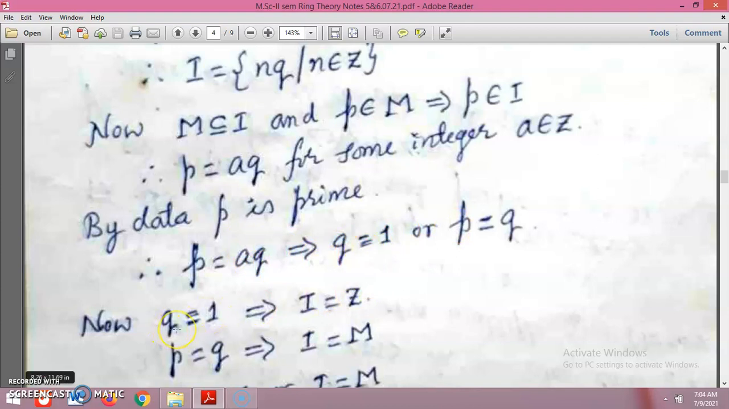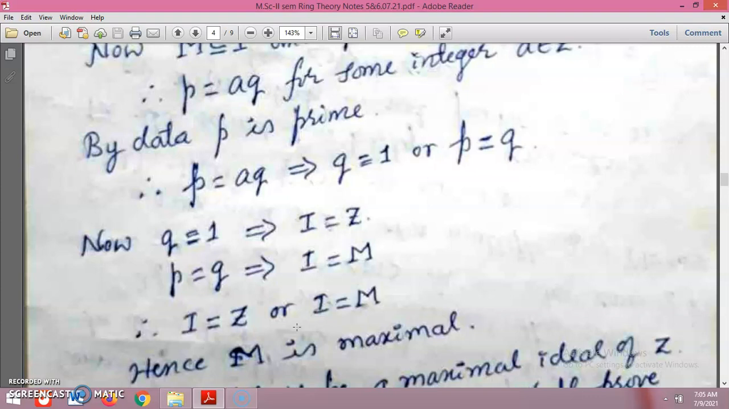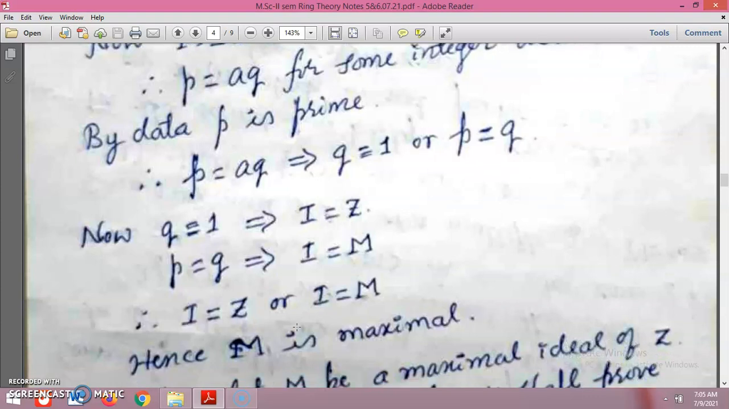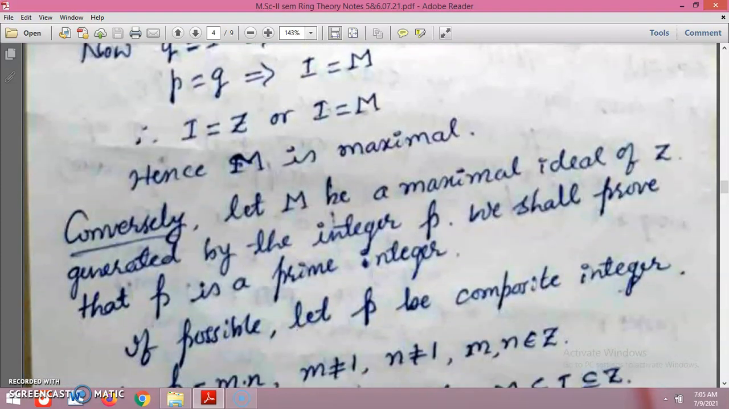Suppose q equals 1. Then obviously I is equal to the integers Z. Suppose p equals q. Then the ideal is definitely a maximal ideal. Therefore I equals Z, or I equals M. Hence M is a maximal ideal.